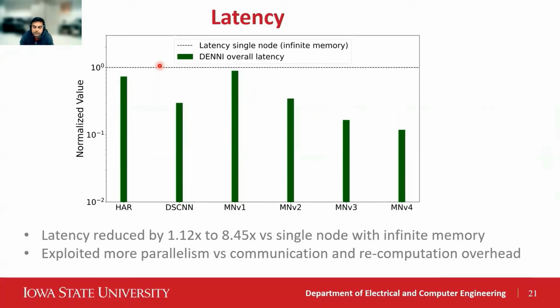This is true even though distributing neural networks across nodes increases communication costs between distributed nodes, and recomputation overhead from recomputing intermediate outputs across different cross-layer splits. Denny achieved this latency reduction by exploiting parallelism between layer chunk partitions. This becomes more evident as we move towards benchmarks that require more nodes.